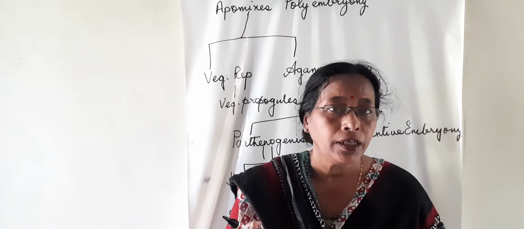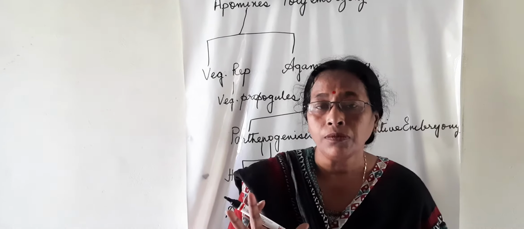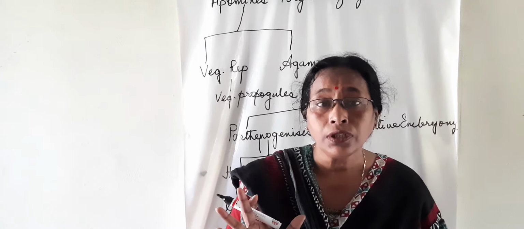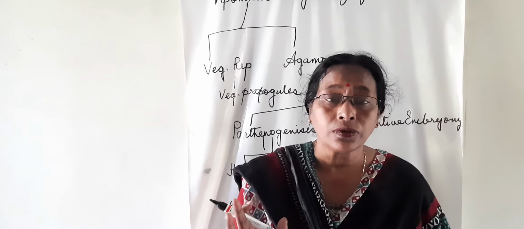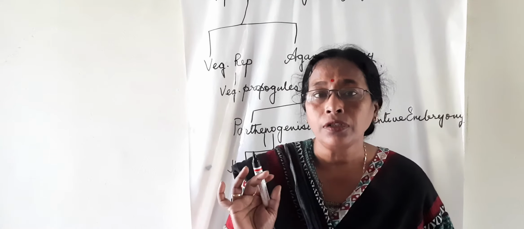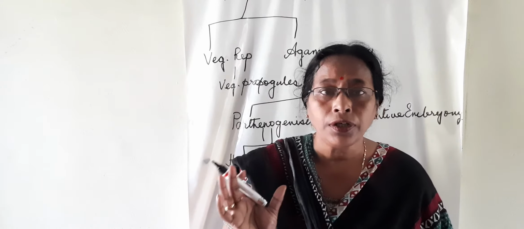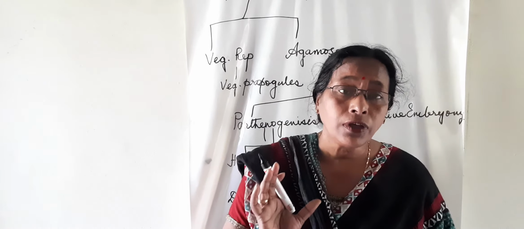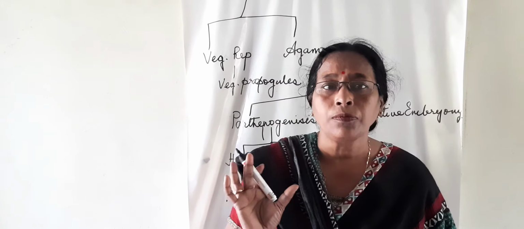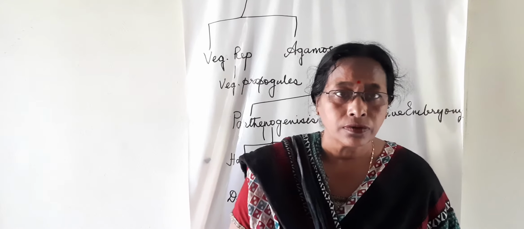The diploid egg cell which is present in the embryo sac gives rise to the zygote without undergoing meiosis. Now this zygote gives rise to a diploid embryo. Both in apospory and diplospory, diploid eggs are formed and a diploid embryo is formed, which is actually an unusual type of reproduction.